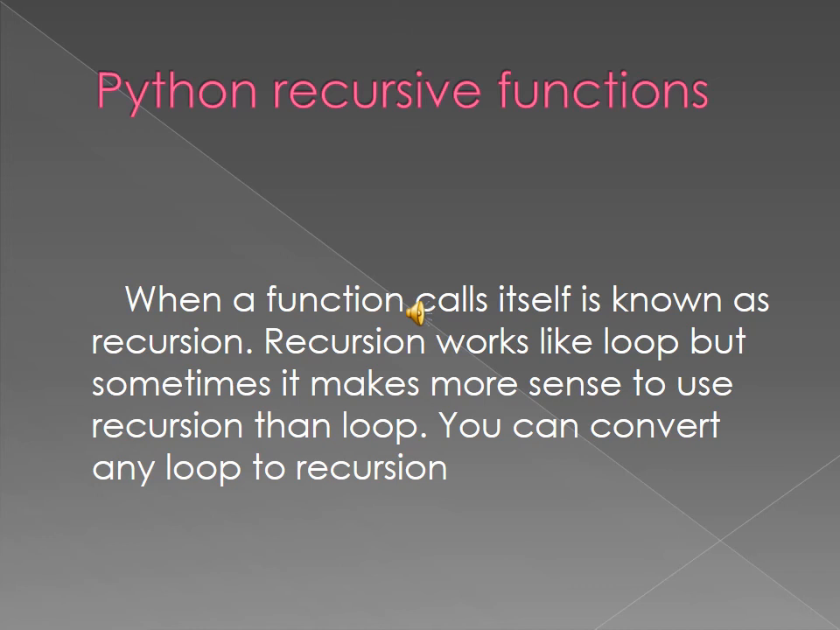But when a function calls itself by repetition, it is called a recursive function. Recursion works like a loop. Loop means what? Repeating the same set of statements for a certain number of times.